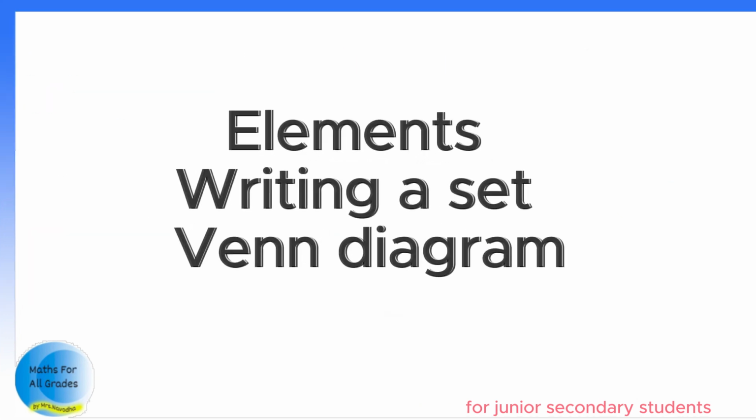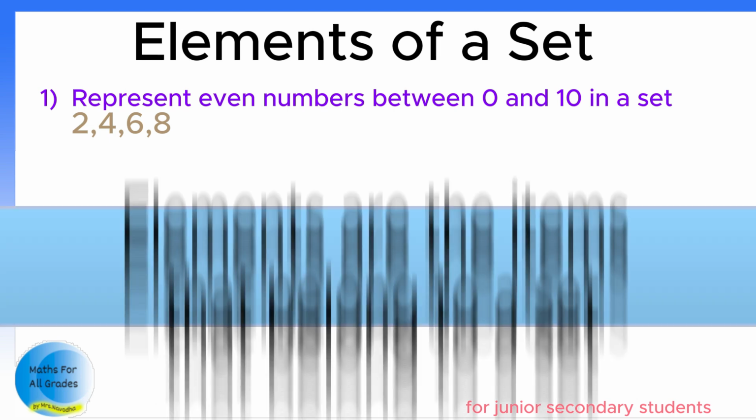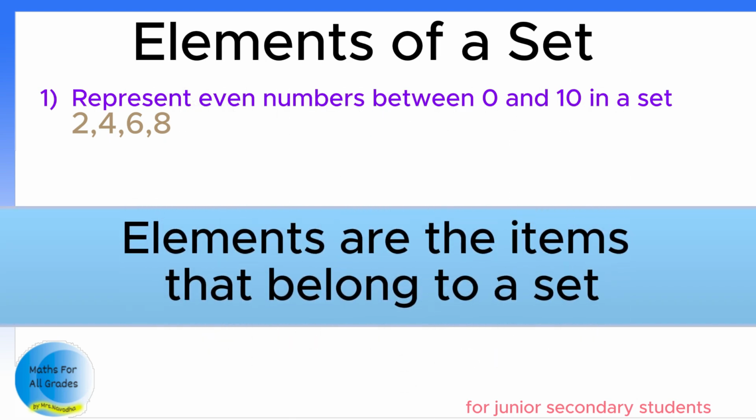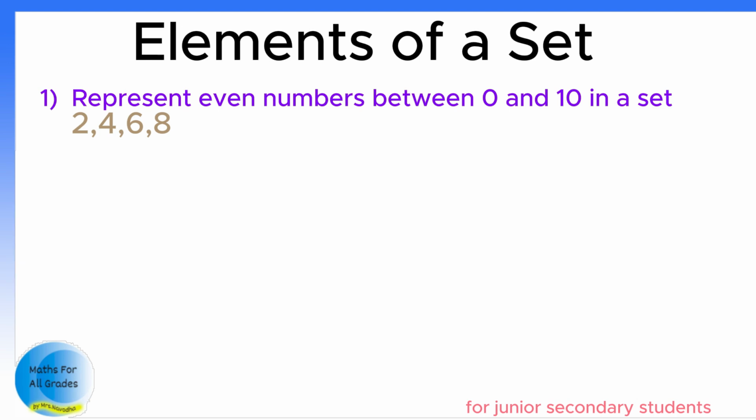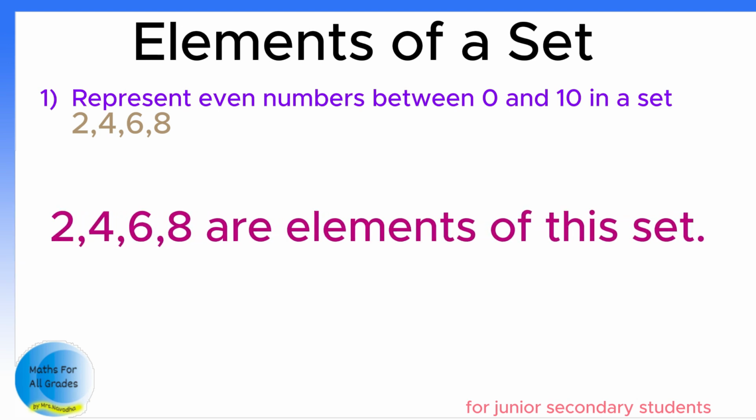I'll take one example to explain all of these. Consider this question. Represent even numbers between 0 and 10 in a set. So what are the numbers? 2, 4, 6 and 8. We know this is a set. And elements are the items that belong to the set. So 2, 4, 6 and 8 are the elements of this set.